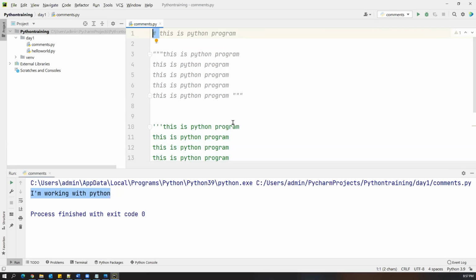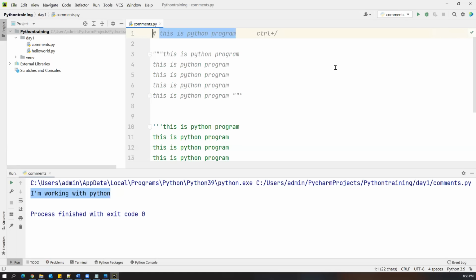But is there any shortcut key available? Yes. Suppose I don't have a comment for this and I want to comment this single statement. Select the statement and press Control plus forward slash. Then automatically that line will be commented. Now if you want to remove that comment, press Control slash again, and that comment will be removed. So for adding and removing a comment, you can use the same shortcut key.